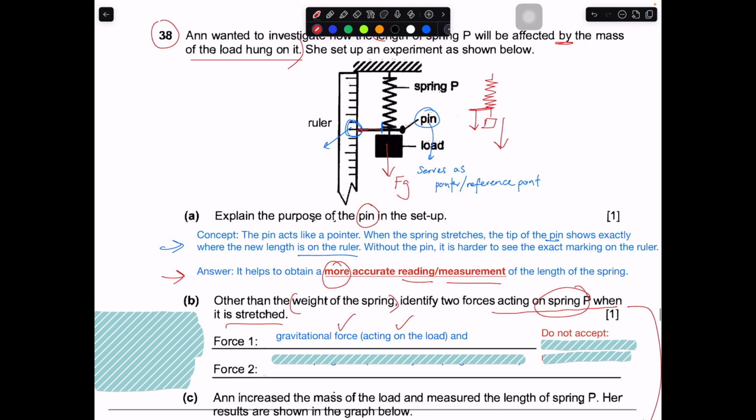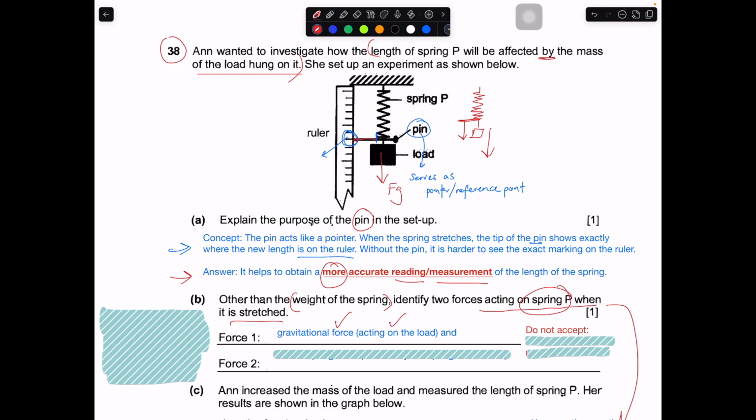So the spring will always want to do one thing. The spring will always want to return back to its original position. So it will always try to pull back upwards so that it can return. So this other force is called your elastic spring force. Okay, so there are two forces acting on the load that is on spring P that is being stretched: gravitational force and elastic spring force.